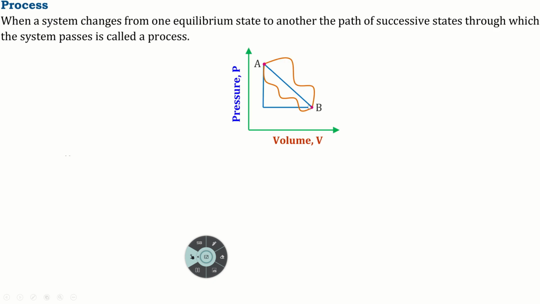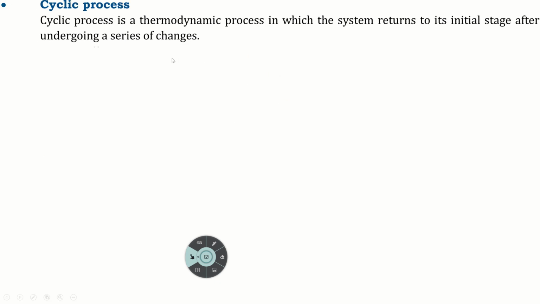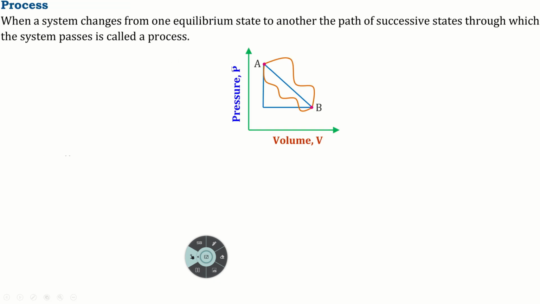Now if you want to change a particular state of a gas, it can be done through various processes. A process is the change in the thermodynamic state of a gas. We have different processes. Cyclic process. Let us say the gas is in this particular state. The pressure can be read on the y-axis, the volume can be read on the x-axis.